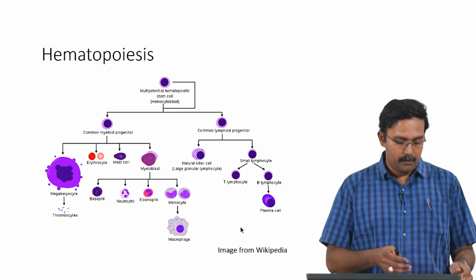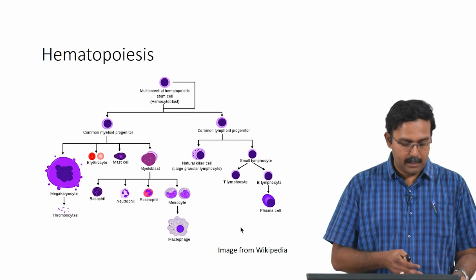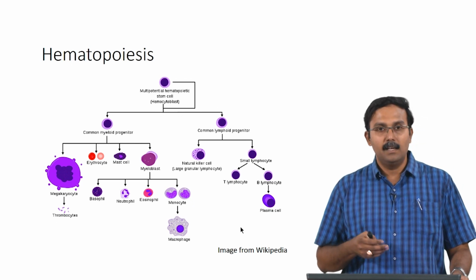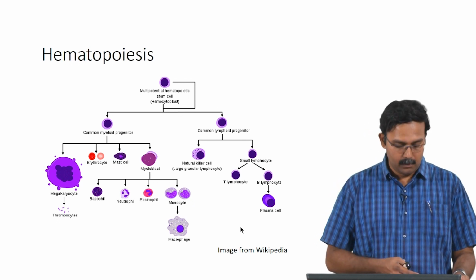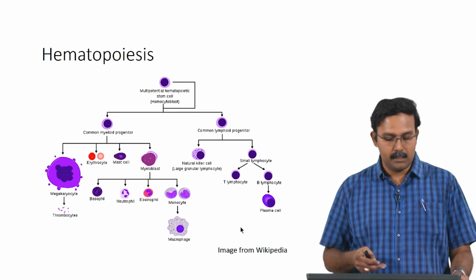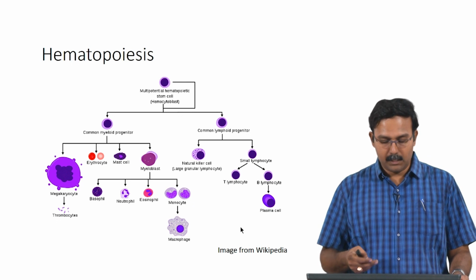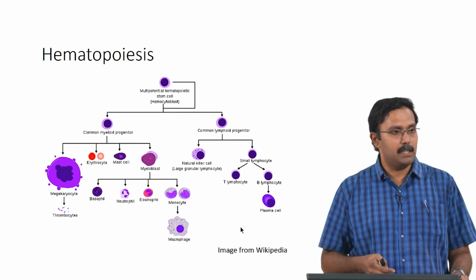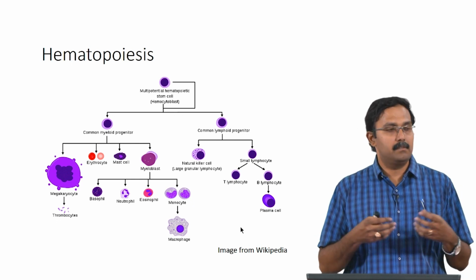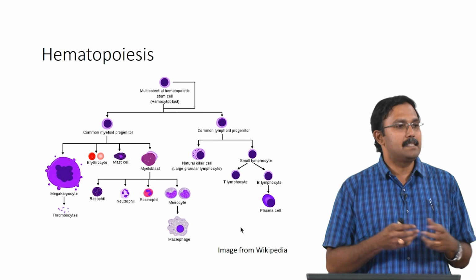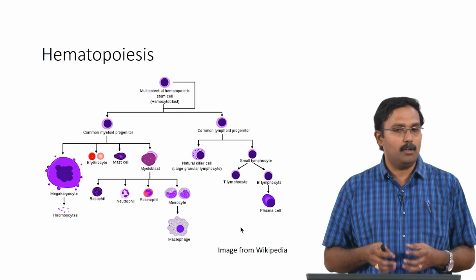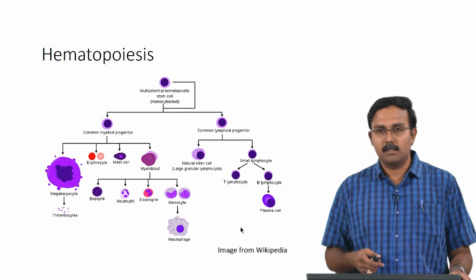So, from here, from the myeloid progenitor you can get megakaryocytes which form thrombocytes, erythrocytes, mast cells and myoblasts. Myoblasts can then go to form basophils, neutrophils, eosinophils, monocytes and macrophages. Common lymphoid progenitor cells can actually form the natural killer cells, or it could form the small lymphocyte which would then further be differentiated to form T cells and B cells. Right. So, this is a very simplistic representation of what a hematopoiesis process is.